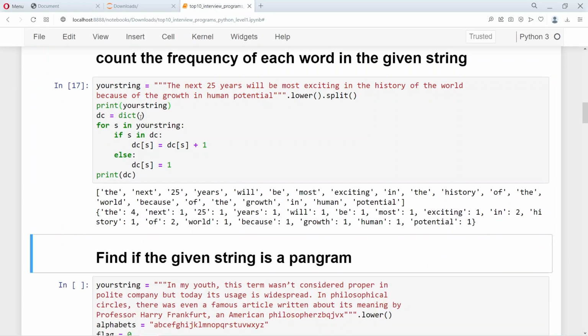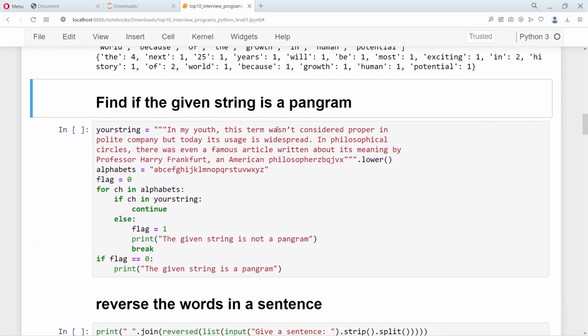So here we don't use that flag, I just removed it. So you can see very clearly how we count the frequency of each word given in the sentence. So this is also an important program that is asked in interviews, how to count the frequency of the words that are appearing in the sentence.